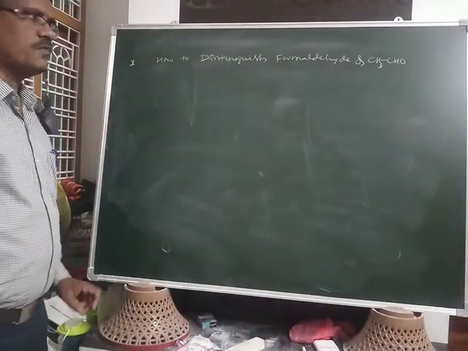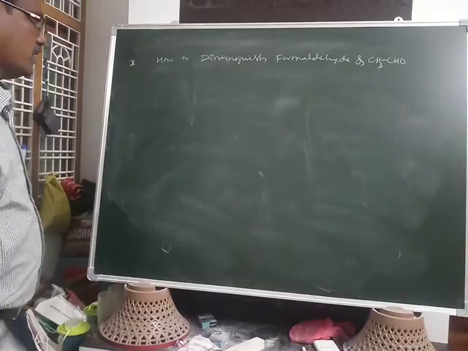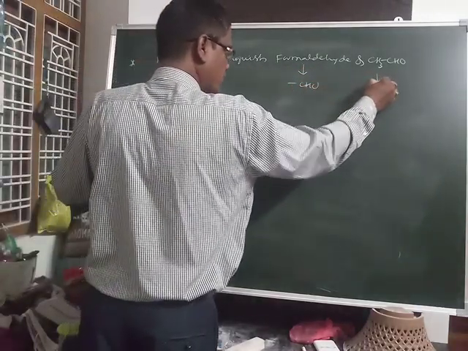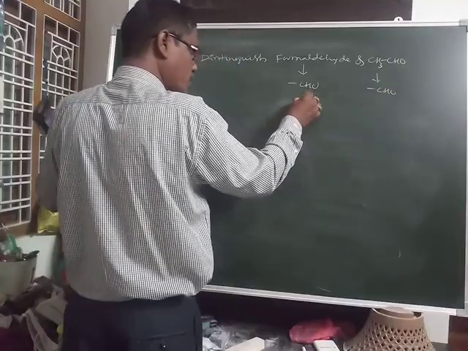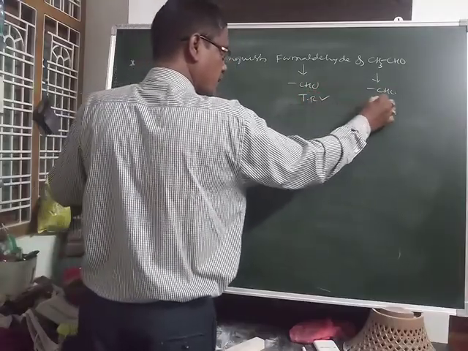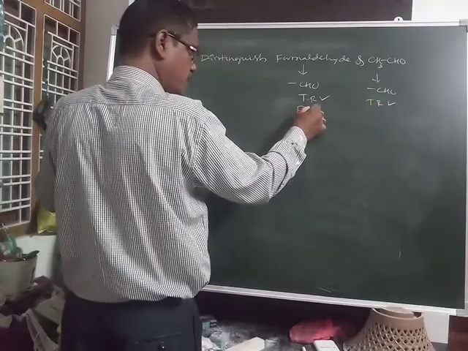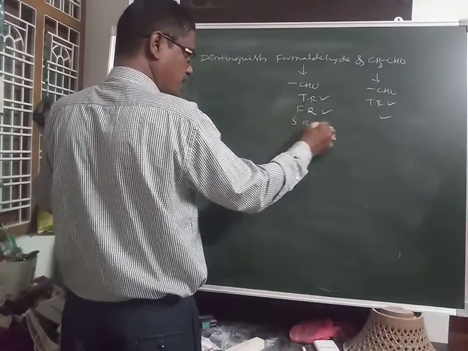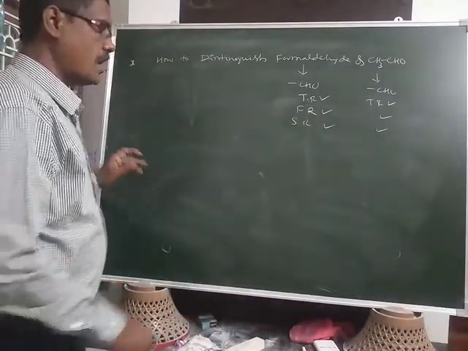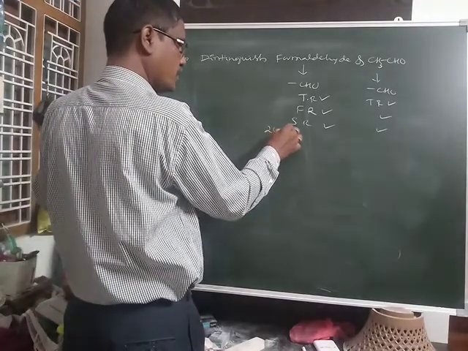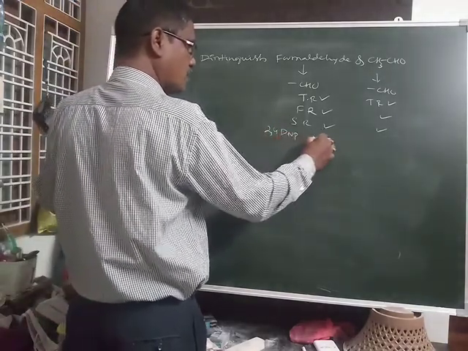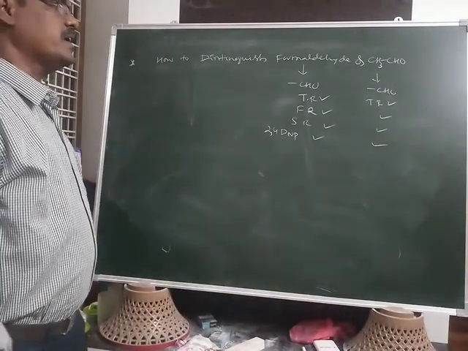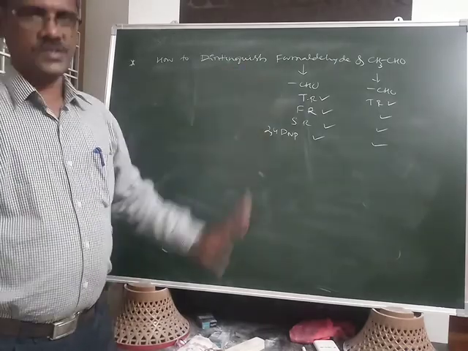Here formaldehyde is an aldehyde, acetaldehyde is also an aldehyde. Both will give the Tollens reagent test, the Fehling reagent test and the Schiff's reagent test. Both will give 2,4-DNP also positive. That's why we cannot distinguish formaldehyde and acetaldehyde by using these tests.